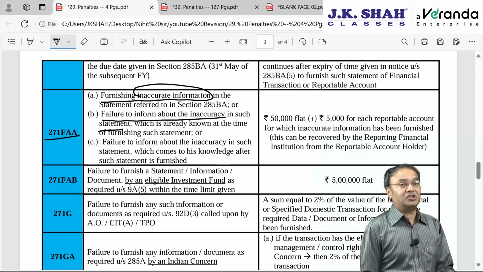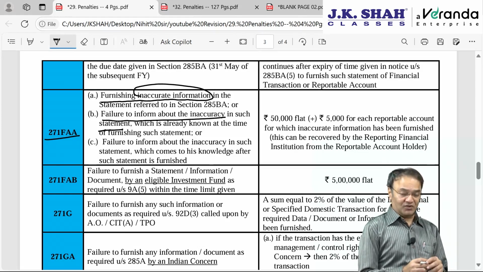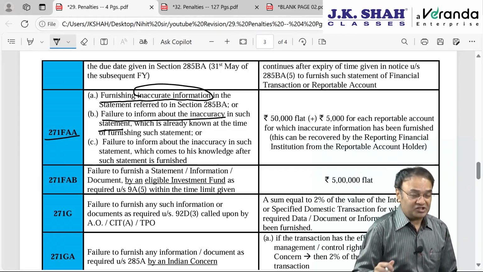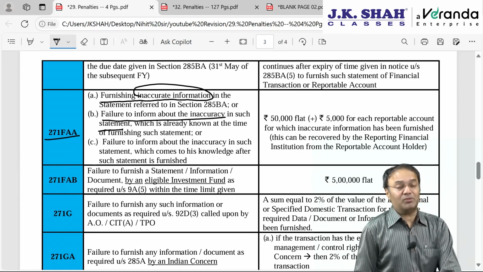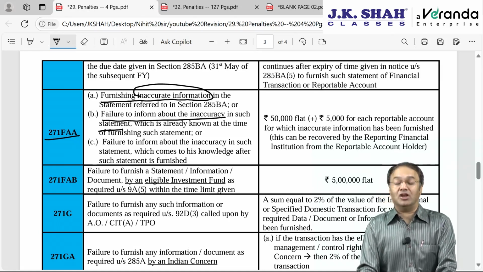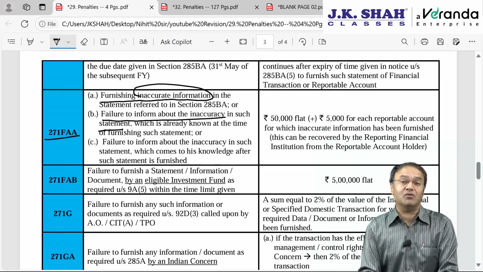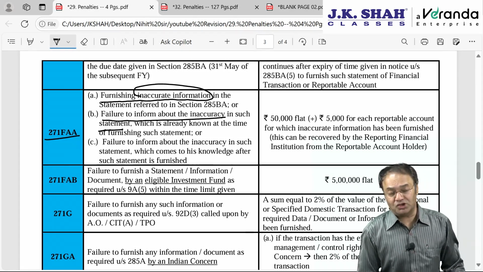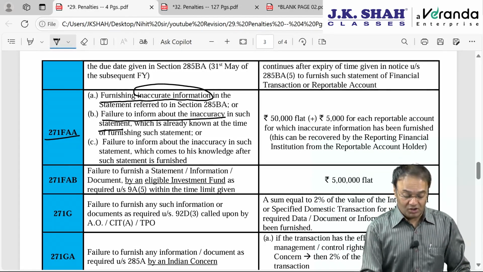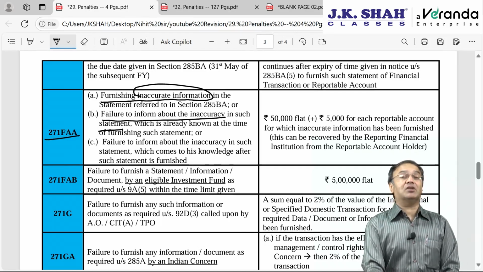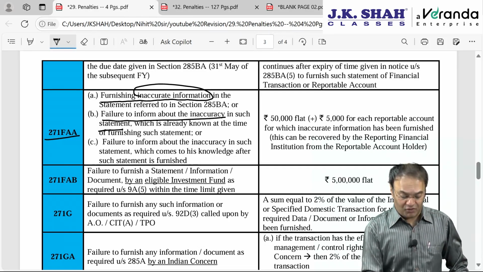So supposing this statement is to be furnished by a bank, which is one of them. There are around 14 transactions covered here where this statement of financial transaction is required to be furnished. One of them is a bank, or most of the places it is a bank, credit card issuing company, company coming out with IPO of shares, company issuing rights, mutual fund issuing units, RBI issuing bonds, or company issuing debentures. Then that company, government, RBI, etc., or registrar of property, they are required to furnish the statement.